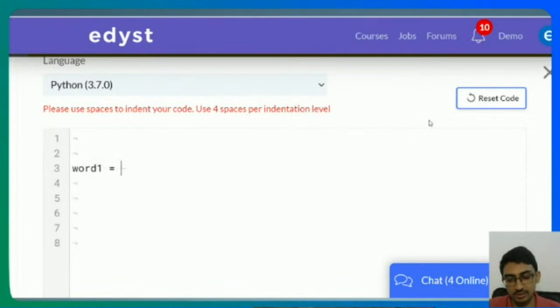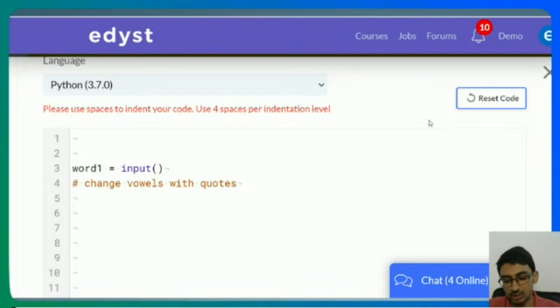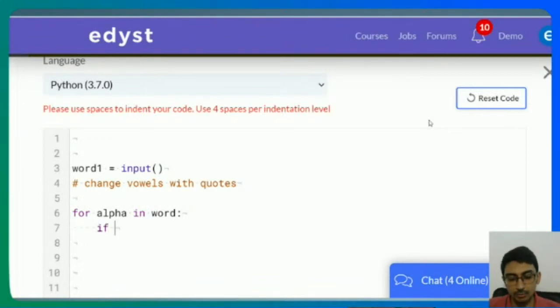So let's say word1 is equal to input. In this one, whatever are the vowels, I need to change them with the quotes. I believe there's a replace function also, but even if there isn't, I can go for alpha in word. If alpha is in the vowels, I can say A, E, I, O, U or the lowercase ones.